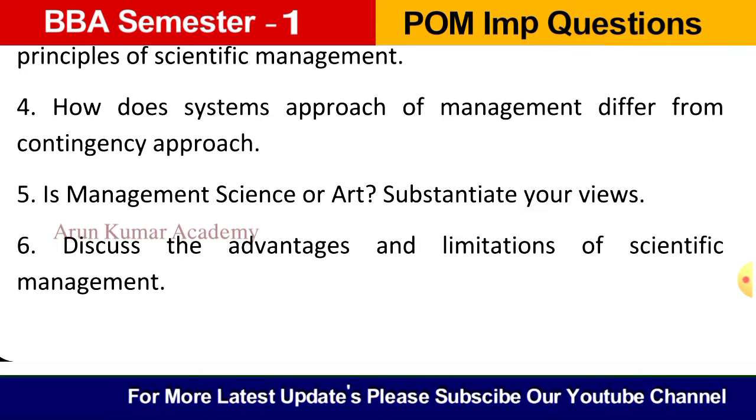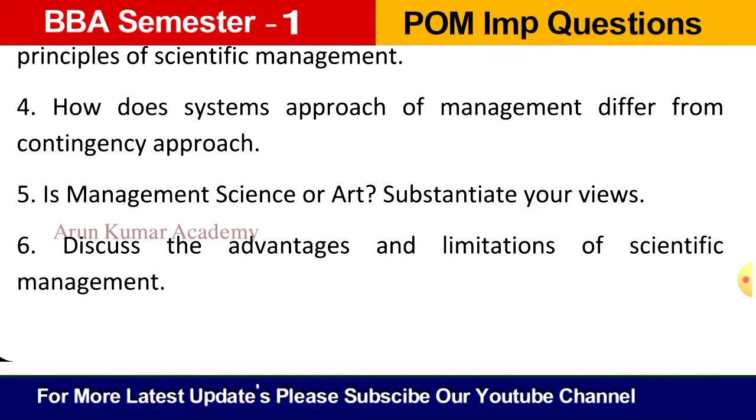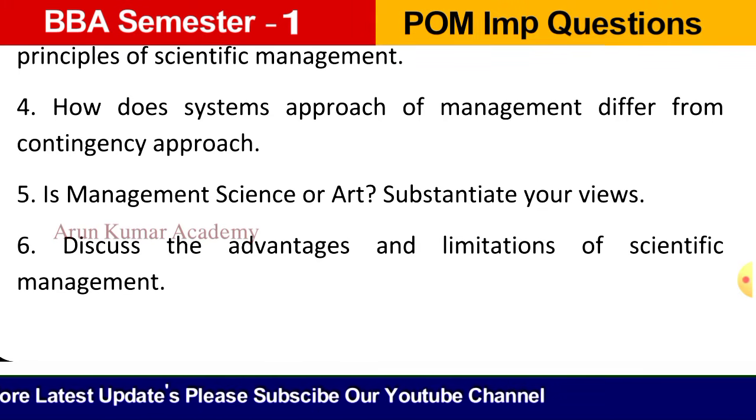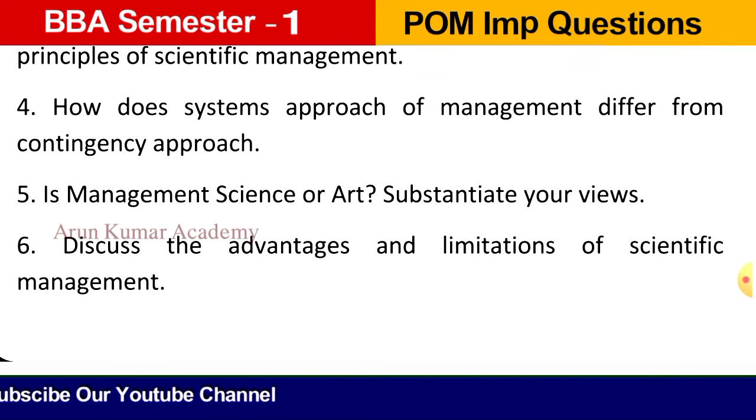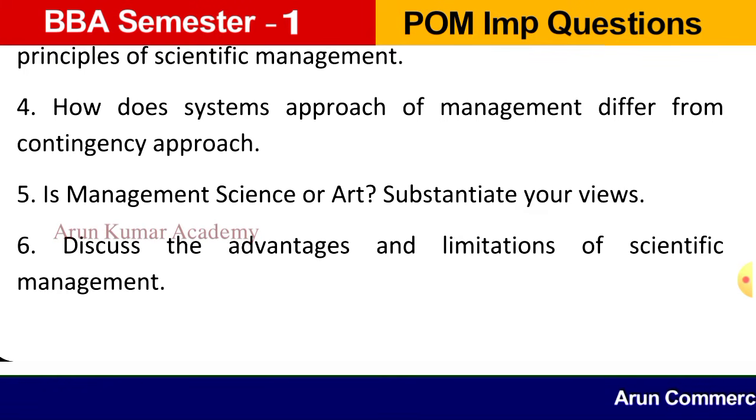When it comes to contingency approach, it explains that there is no prescribed managerial action or organizational design that is appropriate for all situations. So here this approach is all about action oriented, whereas the earlier one, systems approach, is more complex and unclear. So like that we can explain the differences. You can write at least 10 differences.